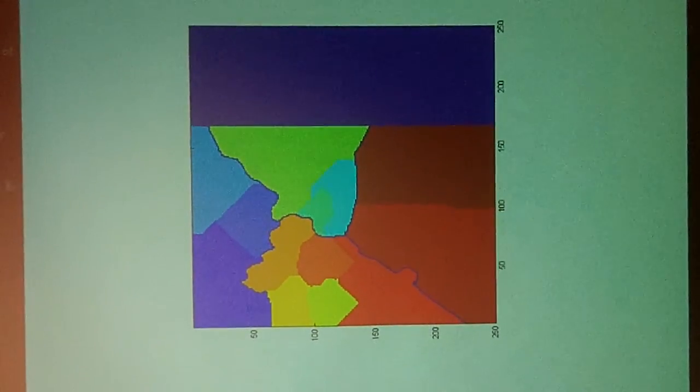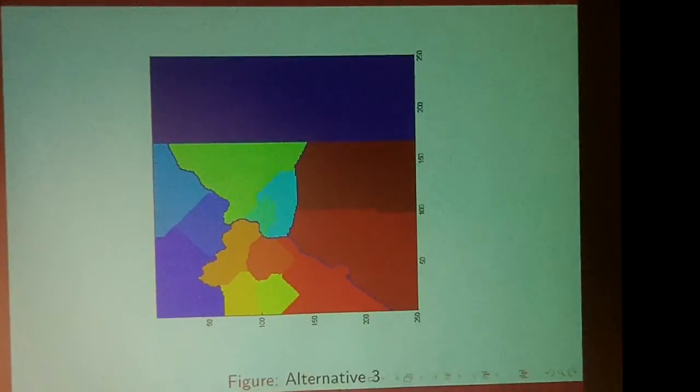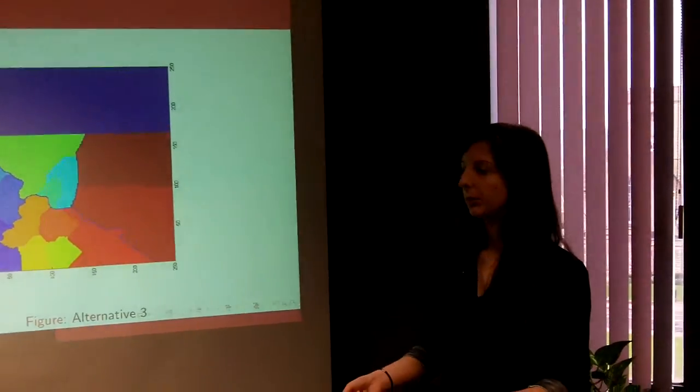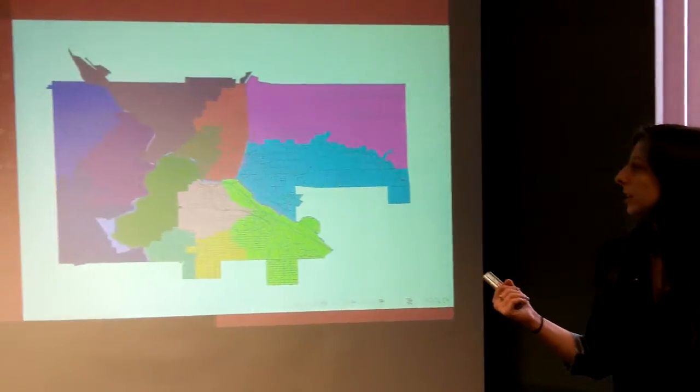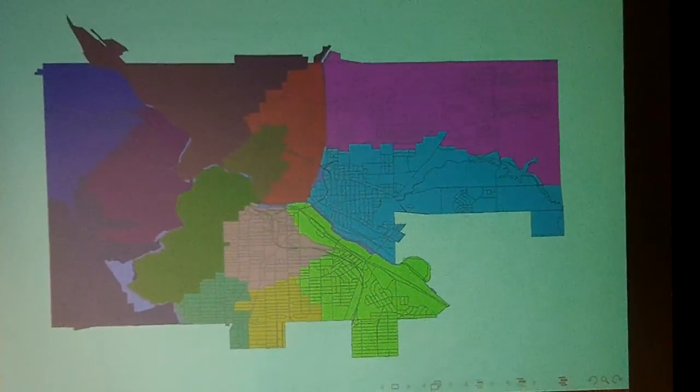And so we also want to look at alternative 3. This one actually only has 13 beats, and the beats are a slight variation from the previous one. And again, here's the overlay for census blocks. Now I'm going to pass it off to Ashley Orr to assess these new beats.